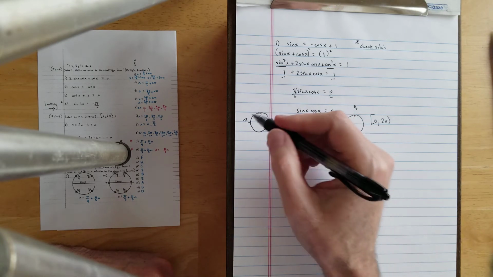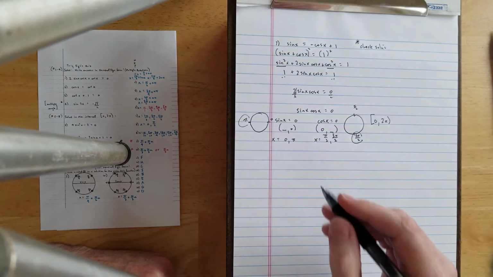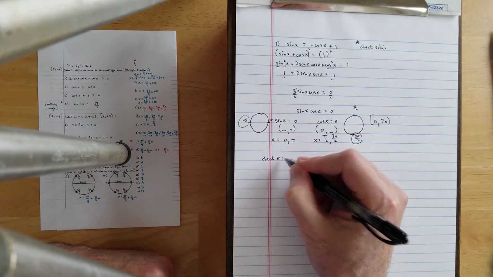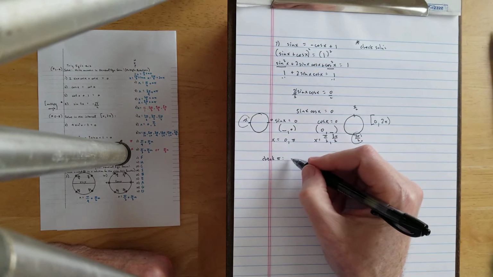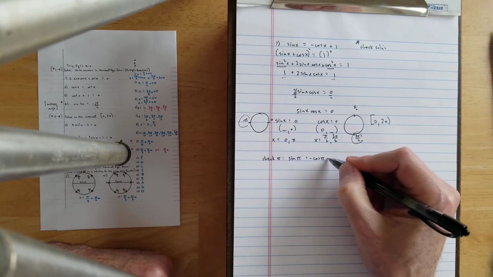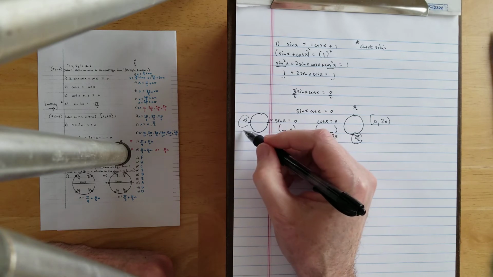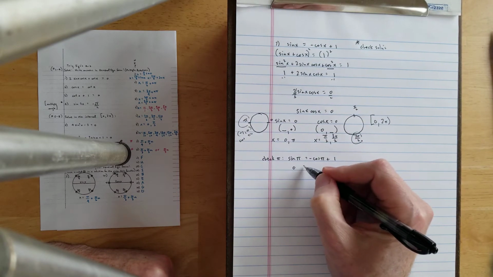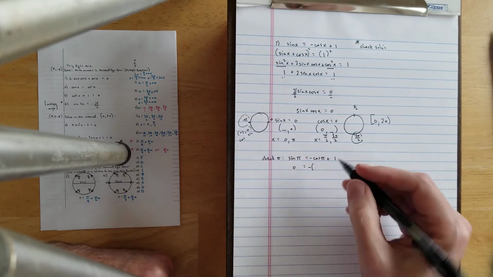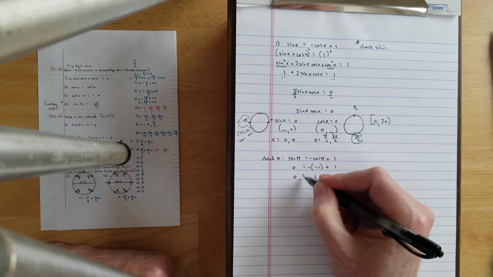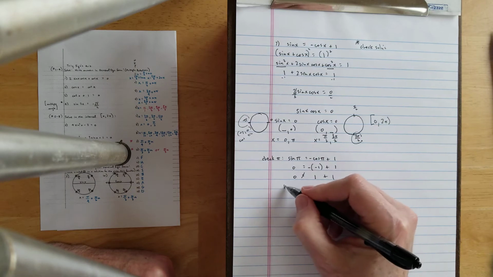Now, to jump a little bit ahead, I'll go ahead and let you know that pi and 3 pi over 2 are extraneous solutions. Let's check them. Let's start with pi. Okay, go back to the original equation. Sine pi is equal to negative cosine pi plus 1. And if we look at the position of pi, which is negative 1, 0, cosine sine, the sine of pi is 0. And then negative parentheses, cosine is negative 1. This becomes positive 1 plus 1 is not equal to 0. All right, so pi is extraneous.